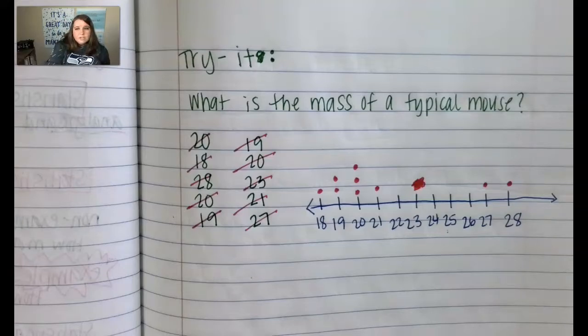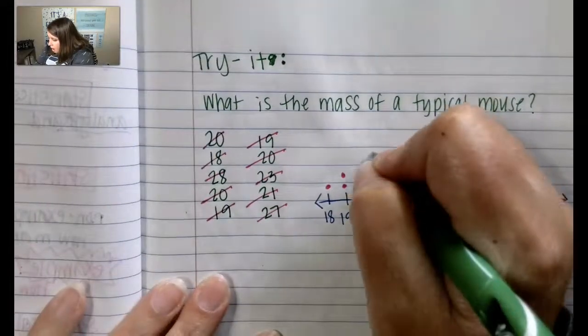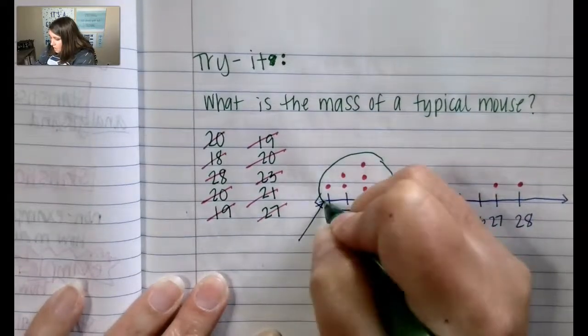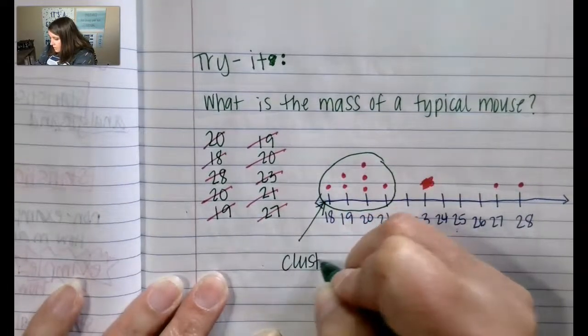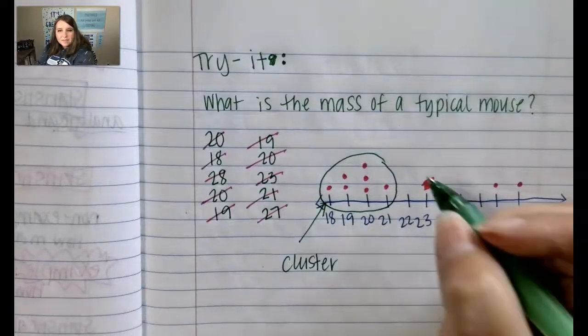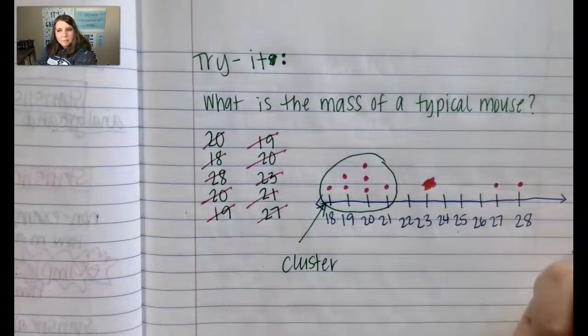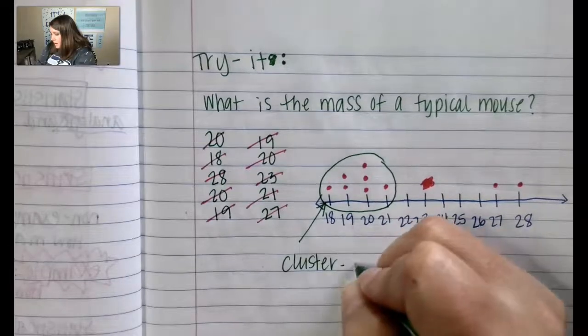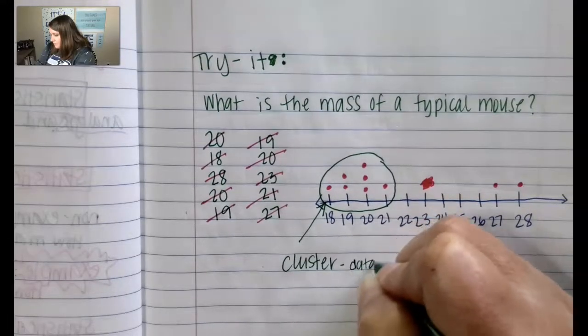Okay, so the first thing that we're going to look at is that we have a peak and a cluster. When we're looking at this data, first of all, all of this together right here is called a cluster because all of the data is clustered together. It's in a clump. So you've got data all together.